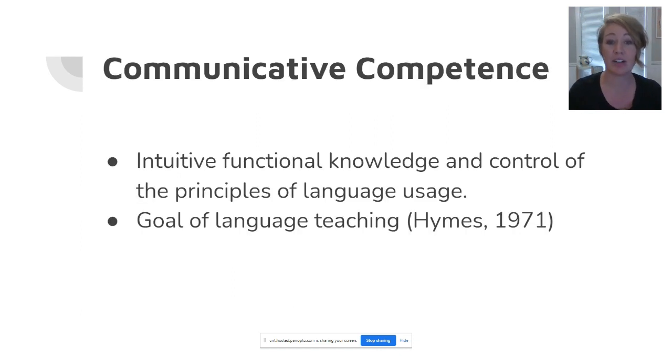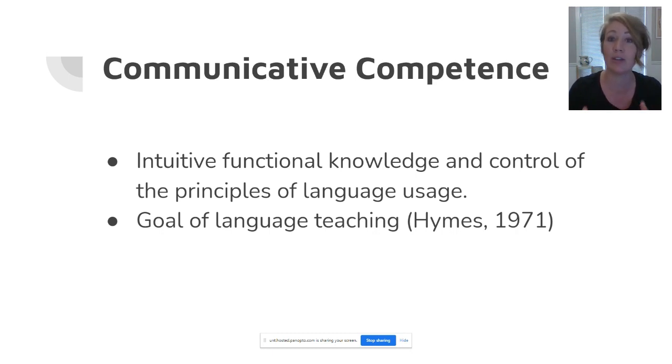When it comes to second language learning, sociolinguistic knowledge is part of learning a new language. Native speakers are skilled in social knowledge, but language learners sometimes need to be trained. In order for a person to speak in a manner that is socially acceptable, they must absorb the culture's rules. So they must not only have knowledge of a language, knowledge as to how to pronounce words and how to write in full sentences, but they also must know how to use the language effectively, meaning being able to speak appropriately to the situation. The whole package: intuitive, functional knowledge and control of the principles of language usage.